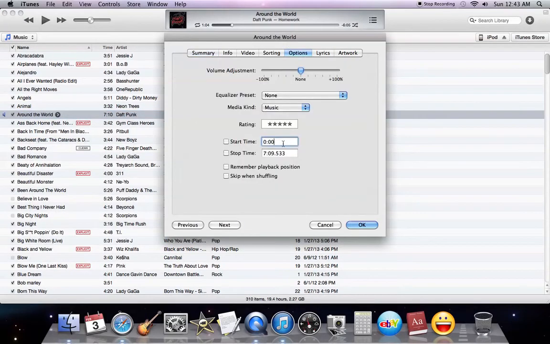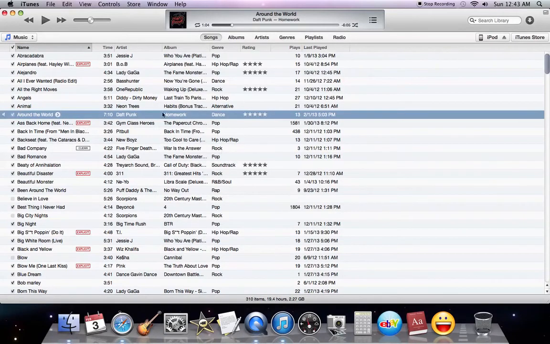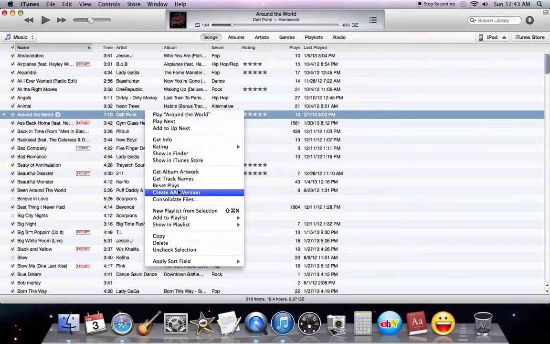see this, and I'm going to change it to 0 and 03. Then that's done. Hold on, so it's done. Pop up, then change it however you want it. So 5, and then just click OK. And then you're gonna want to do this: Create AAC Version.